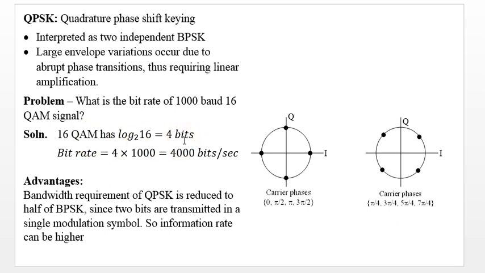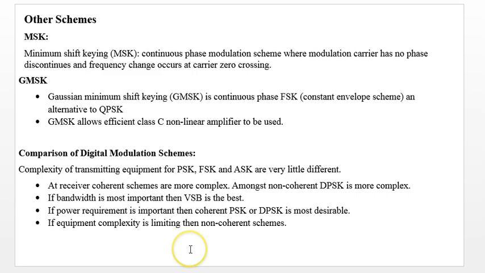So that means 4 bits will be sent at a time. So 4 into 1000, so this would be the bit rate. Bandwidth requirement for QPSK is reduced to half of BPSK, since 2 bits are transmitted in a single modulation symbol, so information rate can be higher. Okay. Other schemes, we will only touch upon these schemes.